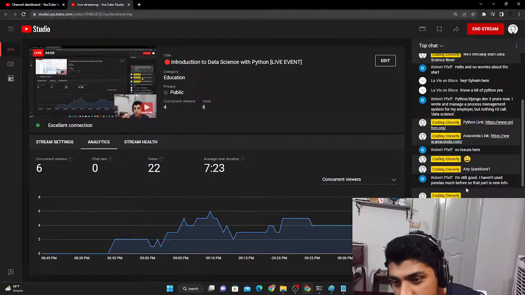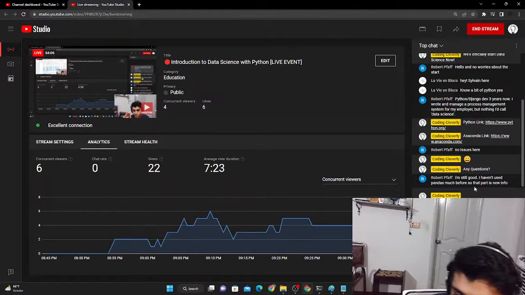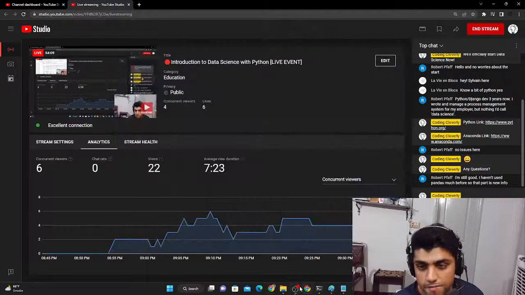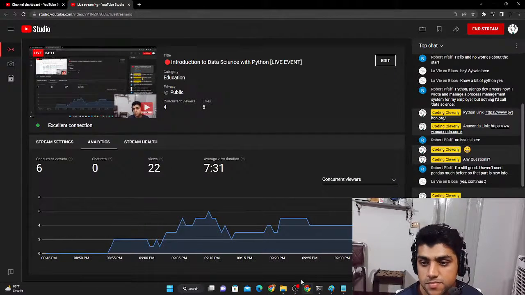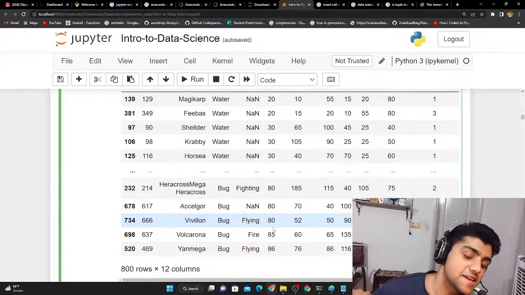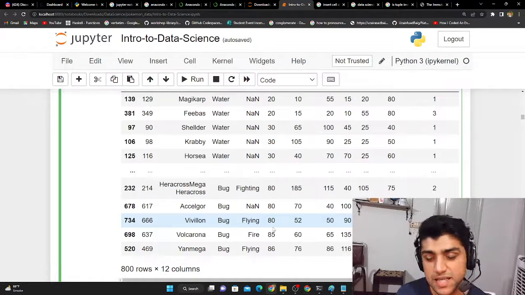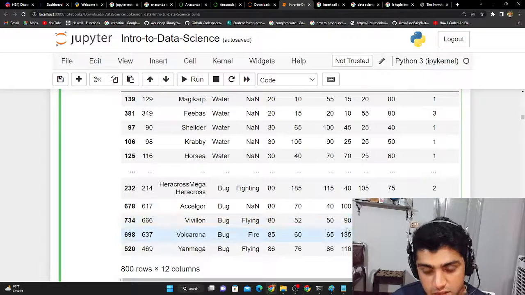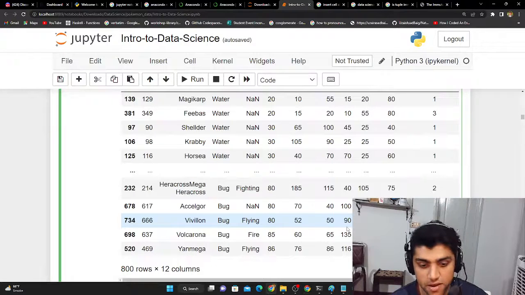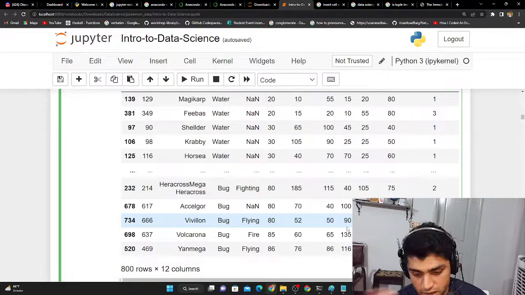I'm still good. I haven't used Pandas much before, so that part is new info. Awesome. Great. Okay, awesome. Thanks. Yeah, so this is the thing: Pandas is not difficult. It's really easy. If you're used to creating CSV files or used to Excel stuff, then Pandas shouldn't be that difficult. And if you know Python, then it's like the cherry on top.